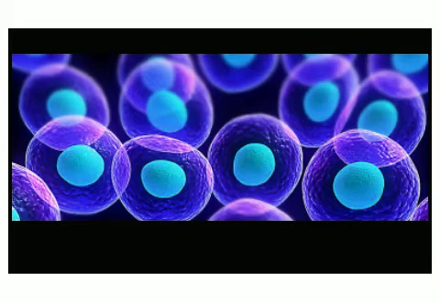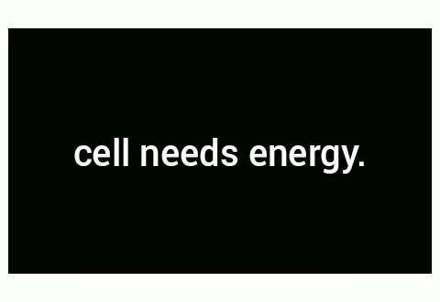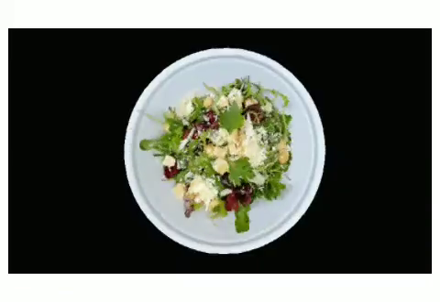All organisms are made up of small microscopic units called cells. A cell is the smallest structural and functional unit of an organism. Each cell of an organism performs certain functions like nutrition, transportation, excretion and reproduction. To perform these functions, the cell needs energy. Even when we are eating, sleeping or reading, we require energy.